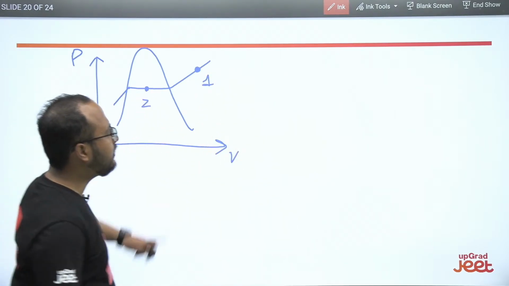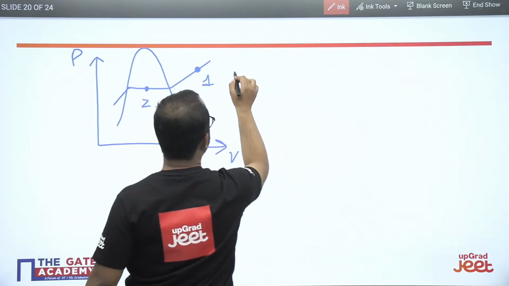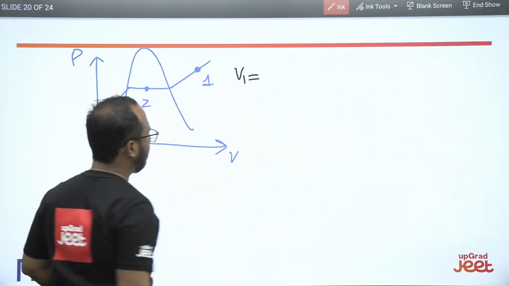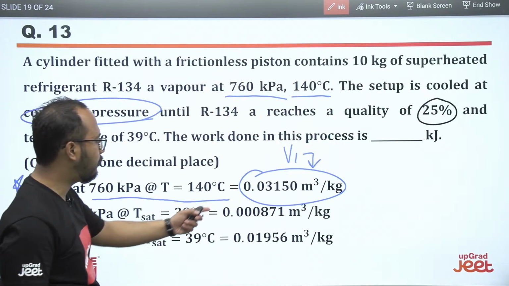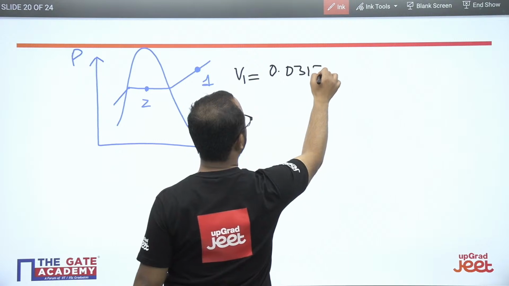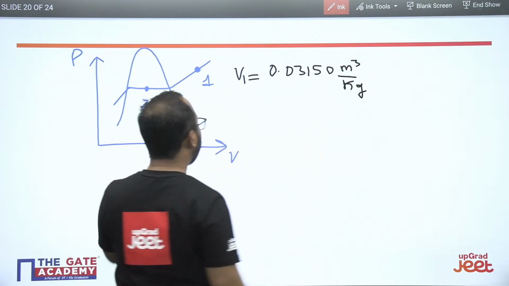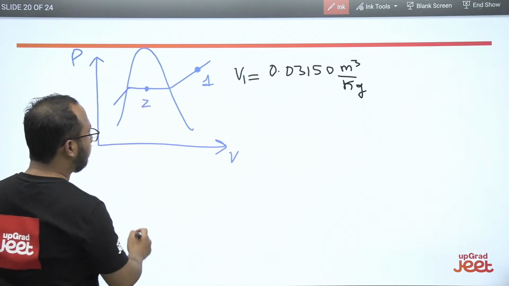For state 1 they have mentioned the volume directly. They have given the volume here. What is the value? 0.03150 meter cube per kg. Definitely the specific volume is there. Now we have to calculate the value of V2 here.